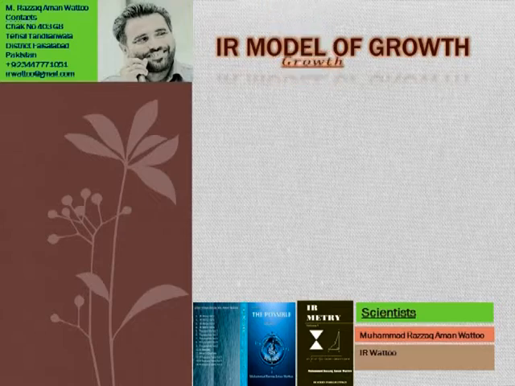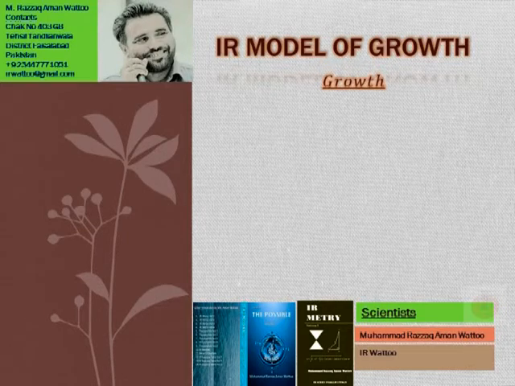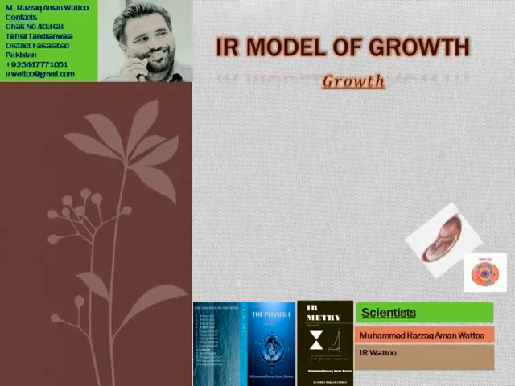Now, growth. If we observe in our daily life events, the growth of a cell: initially it grows as a cell, and after some time, after using the U vector according to its capacity, it converts the U vector into mass.